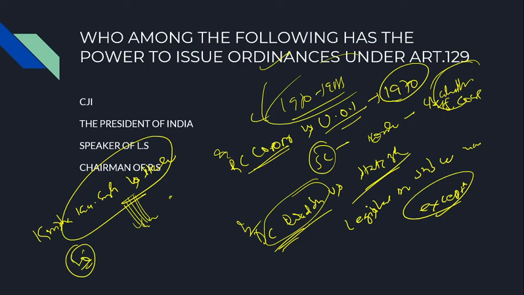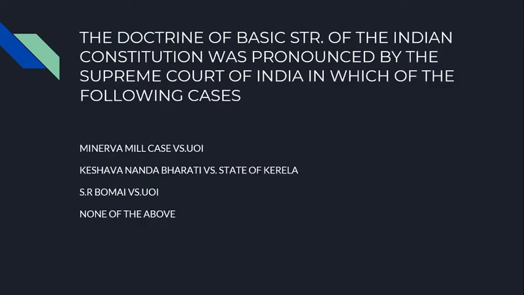So the three important judgments you have to remember: R.C. Cooper versus Union of India, D.C. Wadhwa versus State of Bihar, and Krishna Kumar Singh versus State of Bihar. So all these things you need to remember. Coming to the next question, the doctrine of basic structure, very important. Please students, never forget: the basic structure of the Indian Constitution was propounded by the Supreme Court of India in which of the following cases. So basic structure is always associated with Kesavananda Bharati versus State of Kerala.